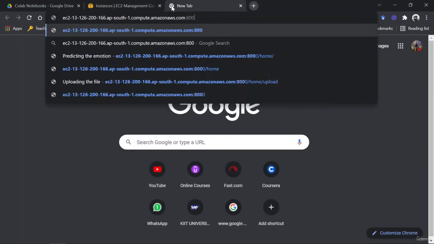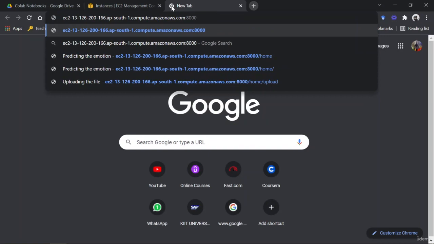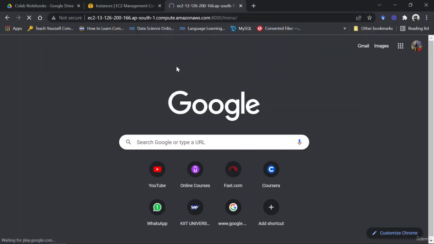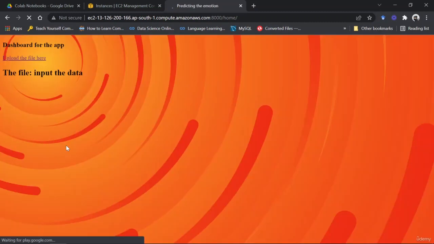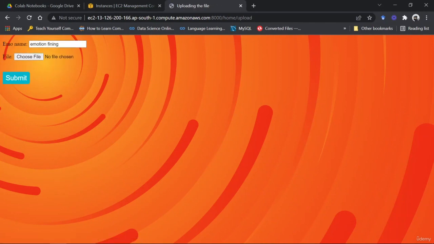So type in your DNS, then type in the port, then type in the path, and you can see that we have our site running. So just to check if our model is also running perfectly or not. Right, so choose a file.